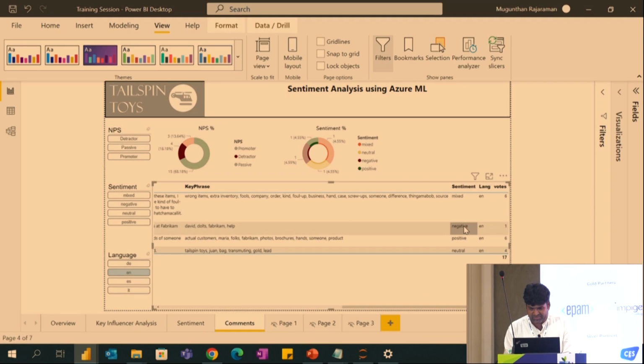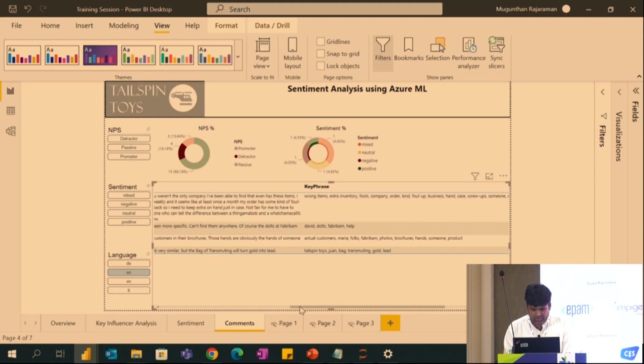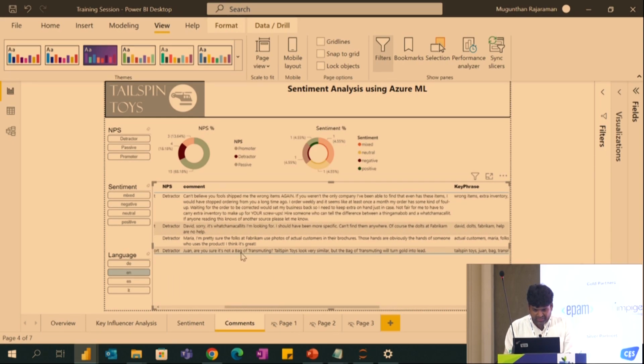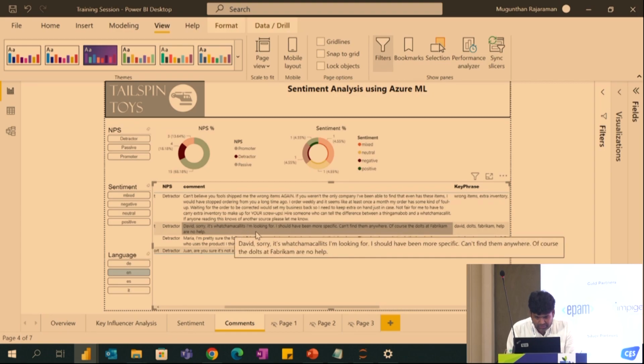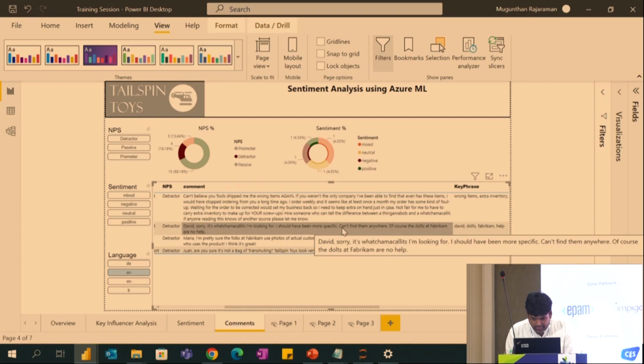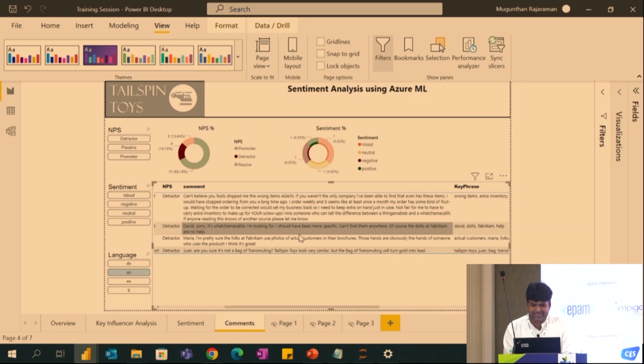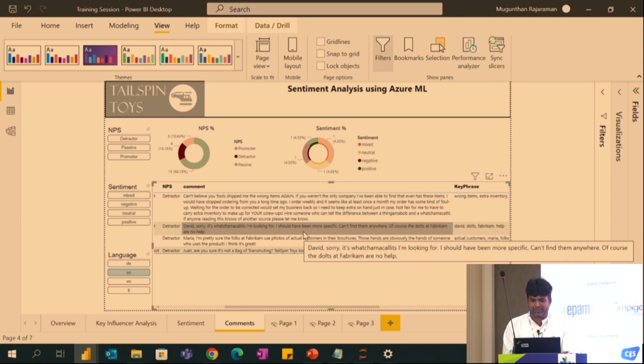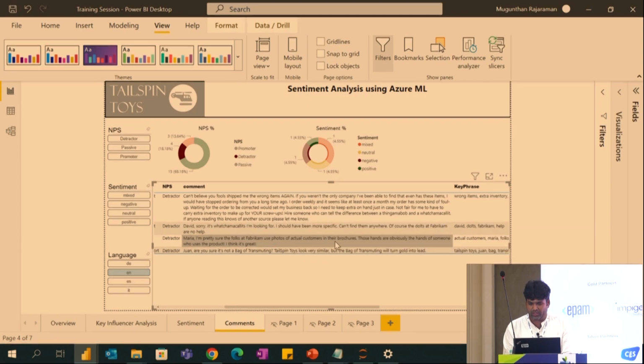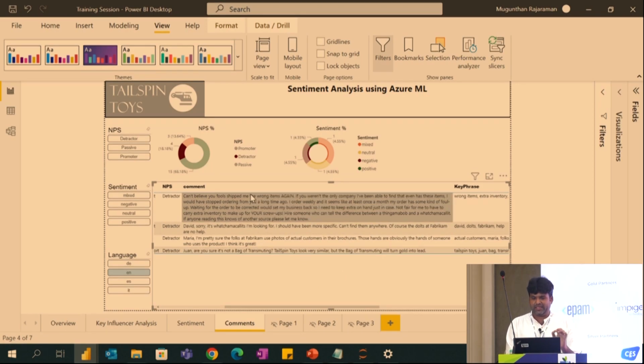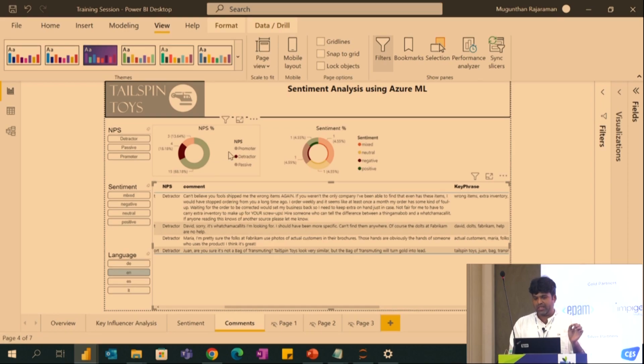For example, I'm just taking negative. So in this, what are they talking about? Probably it's an incorrect comment. So it's not meaningful. So if the management wants to look at the comment exactly, for example, who is the detractor, and out of that, how many of them are telling negative, in that scenario, we can use this.